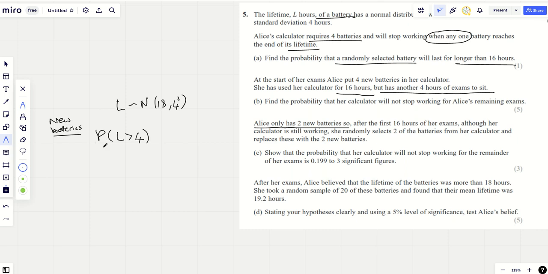So that's the 2 new batteries. We need them to last for 4 hours. Now, that's just one battery: the probability that it lasts for 4 hours. We need that for the first new battery, and we need the second one to do that.